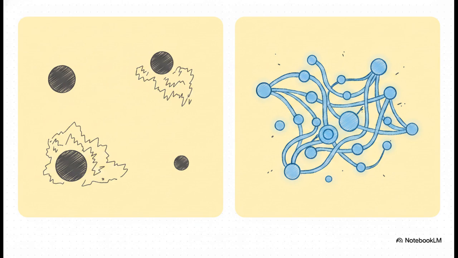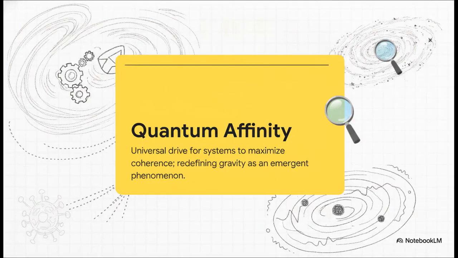Everything is actively echoing. And that brings us to quantum affinity itself. The documents define this as the universal drive for absolutely all systems to maximize their internal coherence and share informational states. Under this new paradigm, gravity gets completely redefined. It is no longer viewed as this fundamental pulling force exerted by heavy objects.